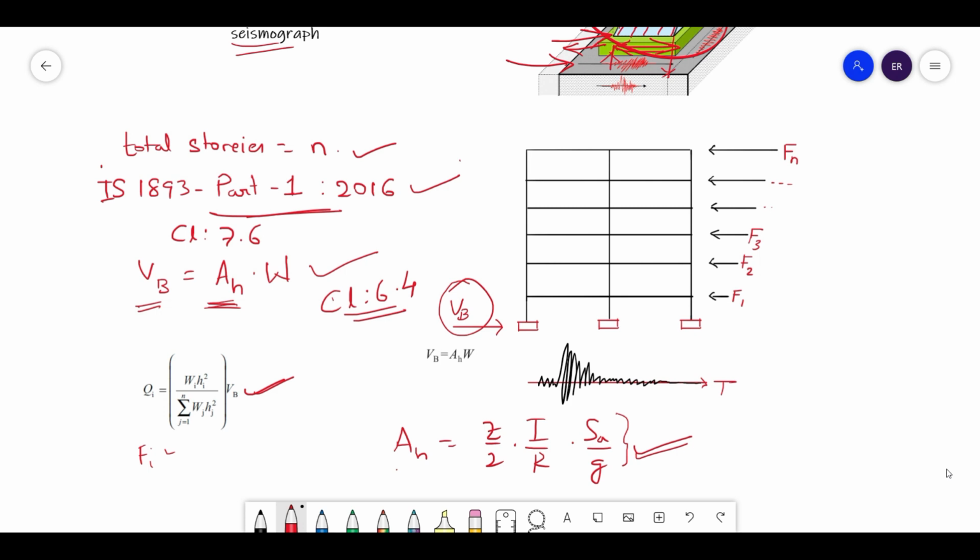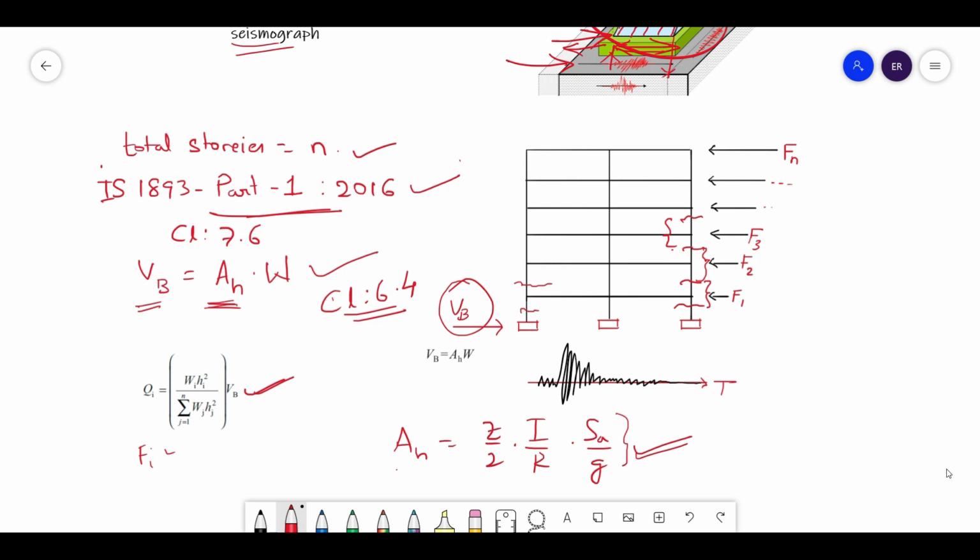For this story, we consider the seismic weight which is between this level. So within this level, you will have some seismic weight. Similarly for Q2, you consider the seismic weight existing between these two levels. And for Q3, you will have some seismic weight within these two levels, meaning mid story to mid story. This is how you need to calculate, friends. In that condition, we calculate Wi, and Hi is the height of that particular story from the ground. So Wi Hi square by sigma Wj Hj square, where j goes from 1 to n, and n is the number of stories.